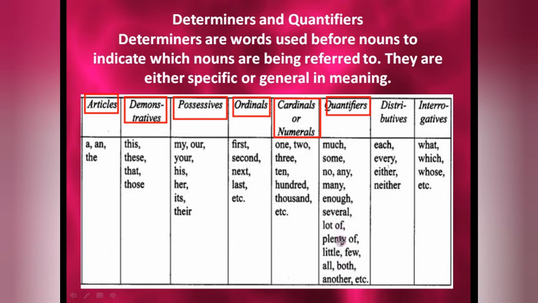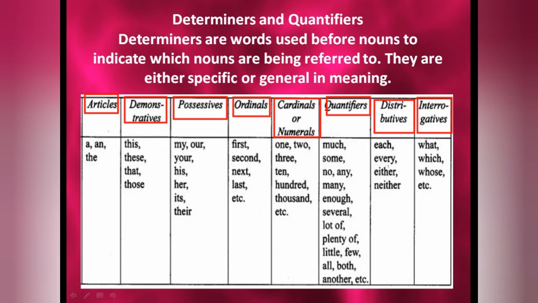So many are there. According to the sentence you have to fill. Distributive, you have only four: each, every, either, neither. Okay, either is a positive word, neither is a negative word. Interrogative, only three words you have: what, which, whose. Why? Because after these words only we have to put a noun. Don't forget, after these words always you will get a noun. Only then they will be called determiners or quantifiers.